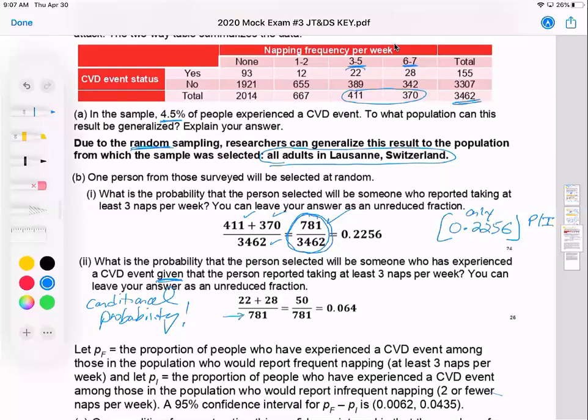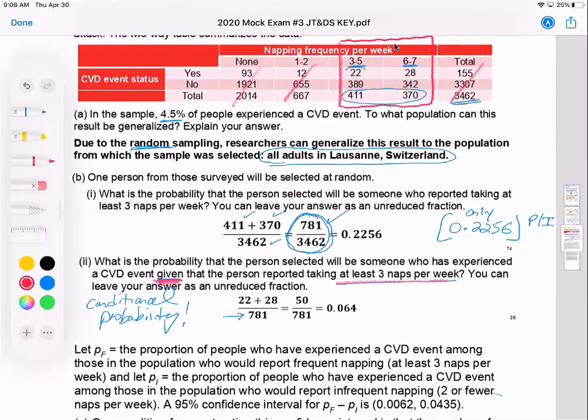So we want these people to be the people who nap at least 3 times a week. The way that I like to do that: given that they have at least 3 naps a week, that would be all these people. These are the people who have at least 3 naps a week. So we're going to ignore all these people for now.